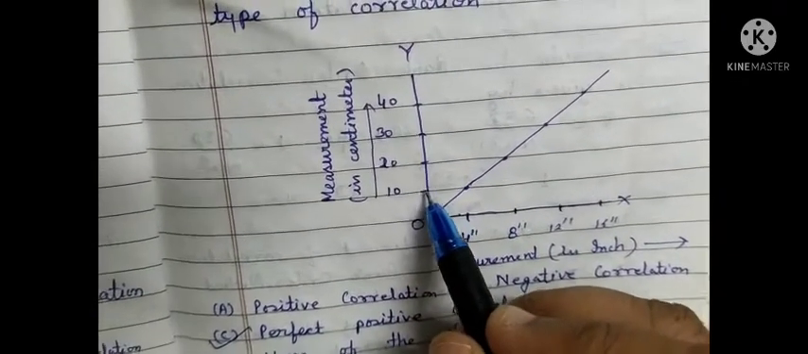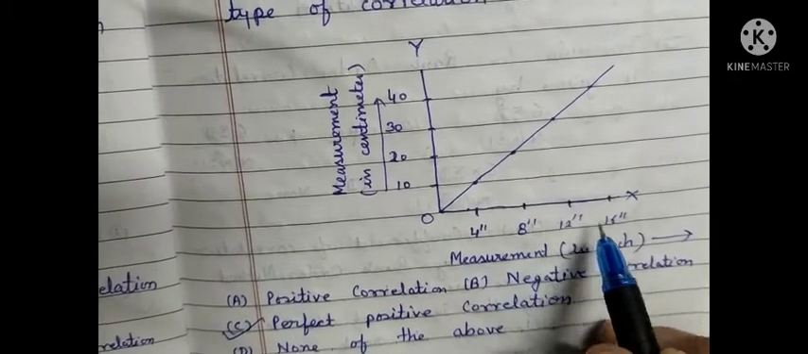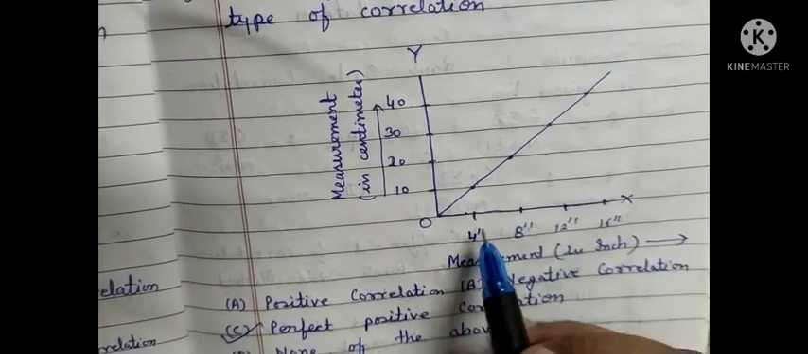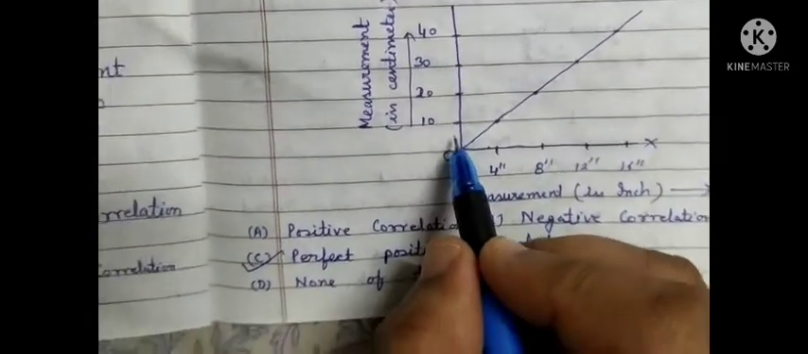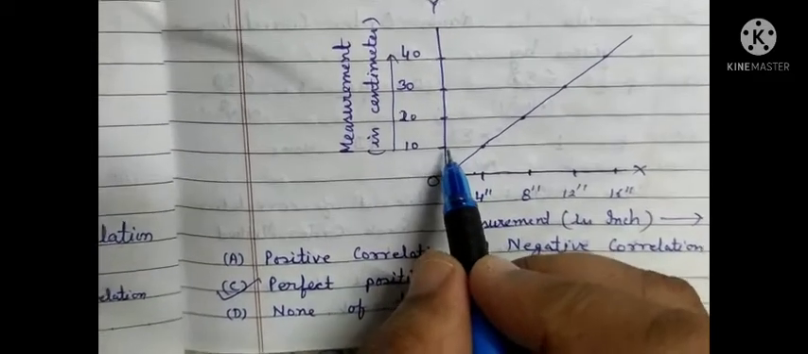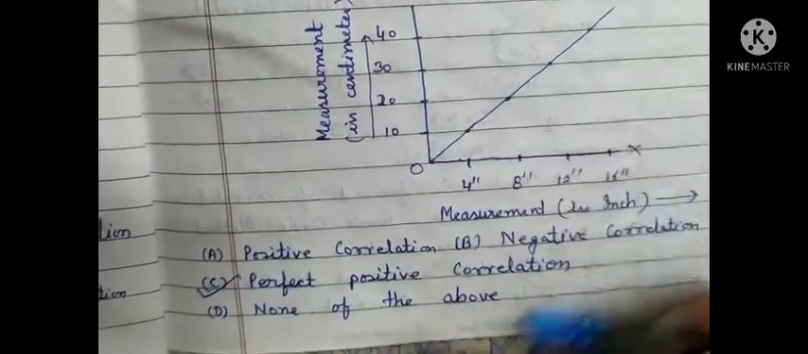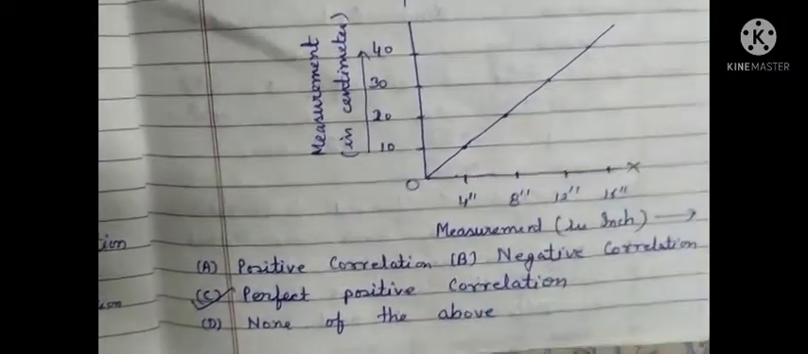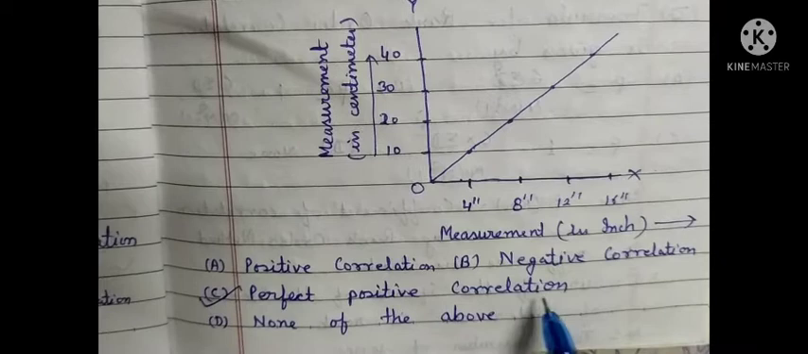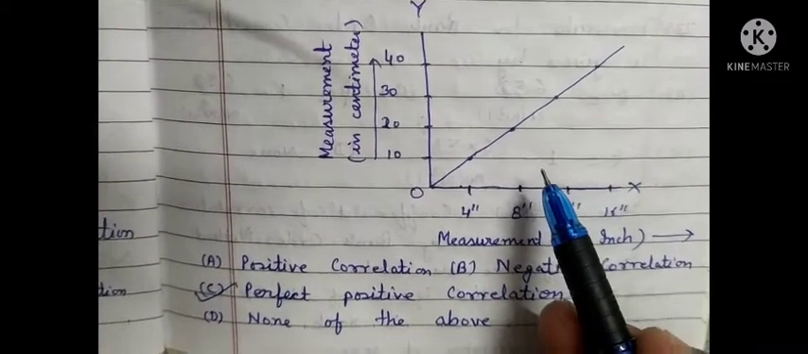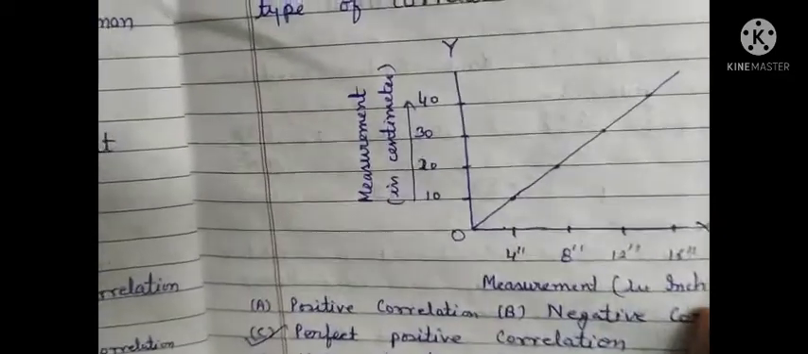As centimeters keep on increasing, in the same way the inches are also increasing. Vice versa, if inches on x-axis keep on increasing, correspondingly the measurement in centimeters also keeps on increasing. So there is a straight line. If there is a straight line, it predicts that perfect positive correlation is there. Perfect positive correlation is an ideal condition, and in psychology or in experiments it is found rarely.